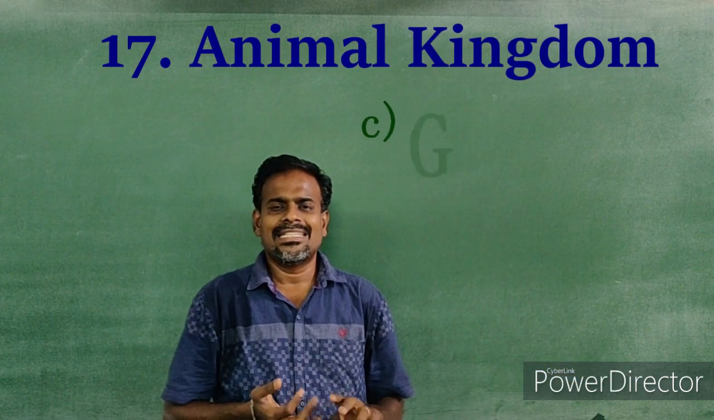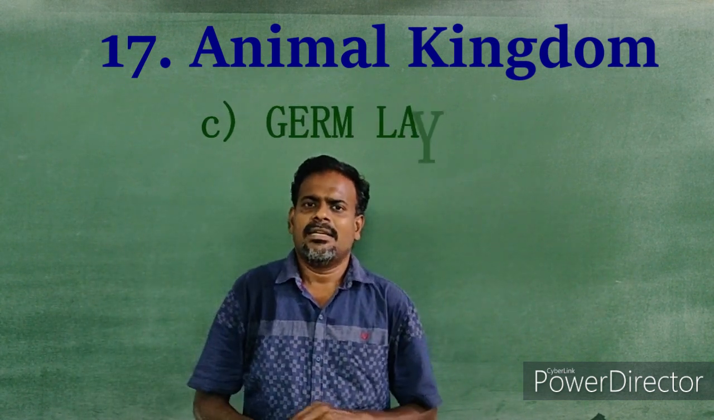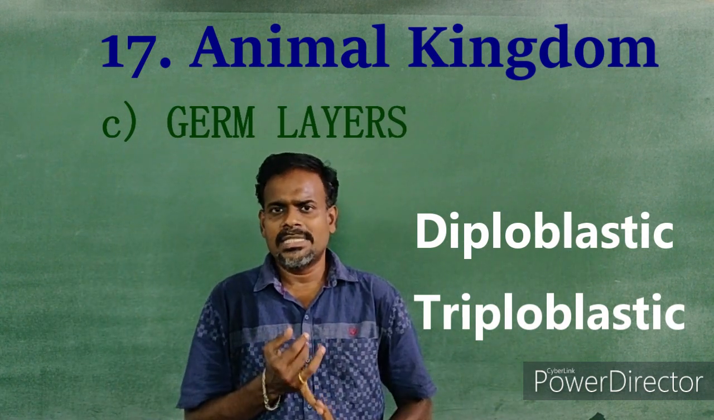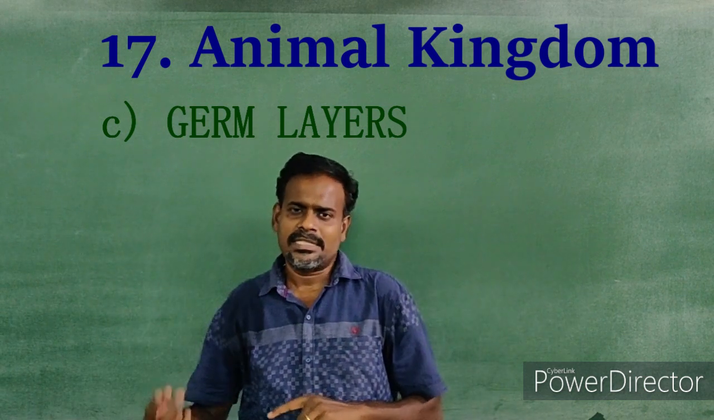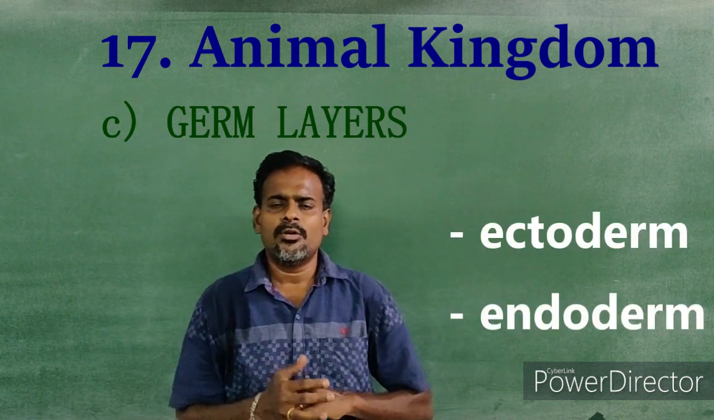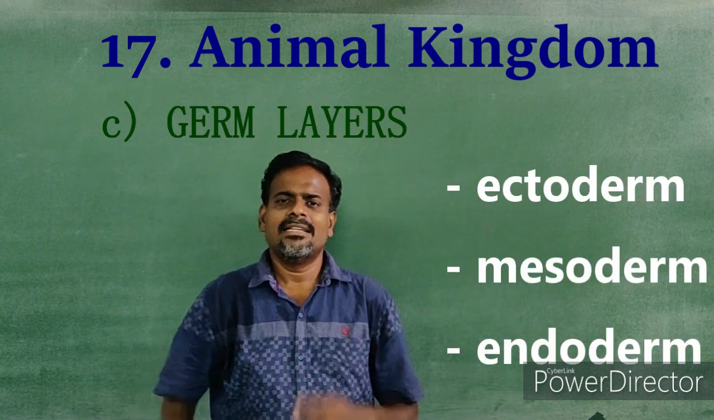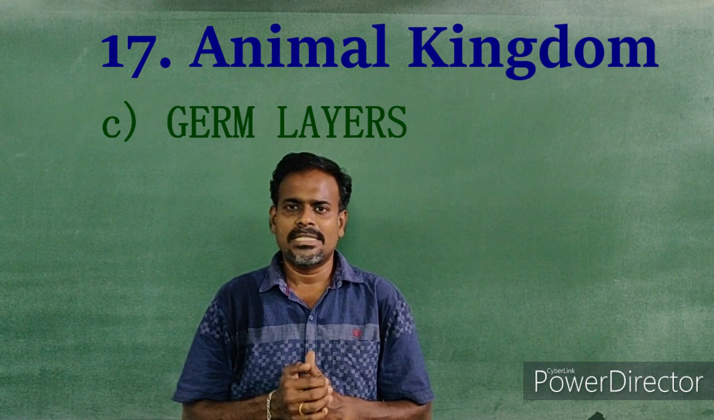Then the third one is germ layer. Based on the number of germ layers, animals are classified into diploblastic and triploblastic. If it has 2 layers, that is ectoderm and endoderm, it is known as a diploblastic animal. If it has 3 layers, that is ectoderm, mesoderm and endoderm, it is known as a triploblastic animal.